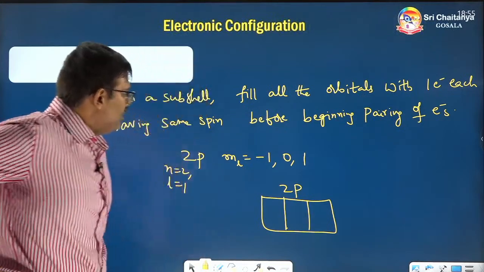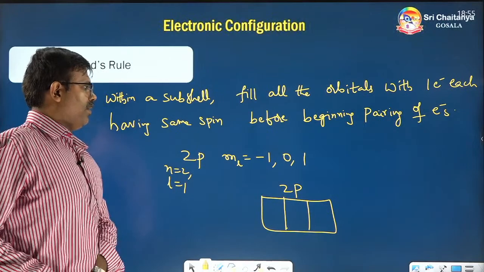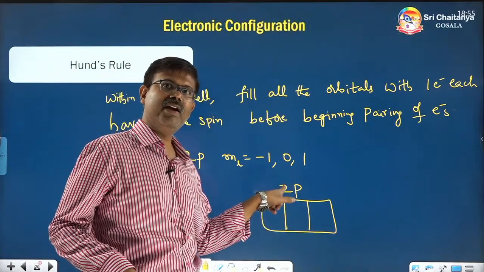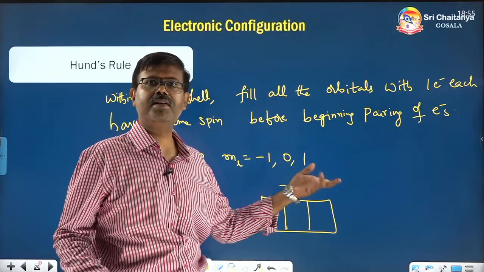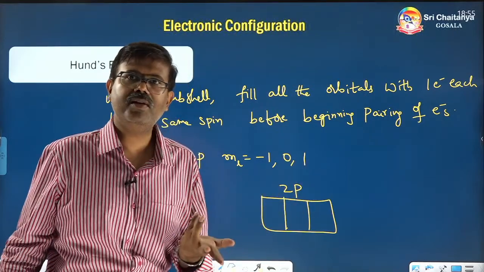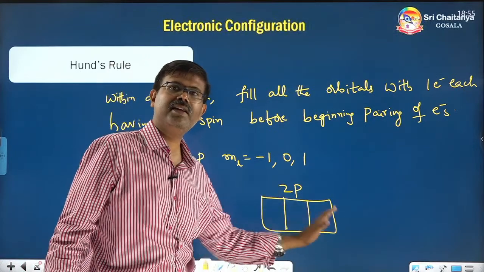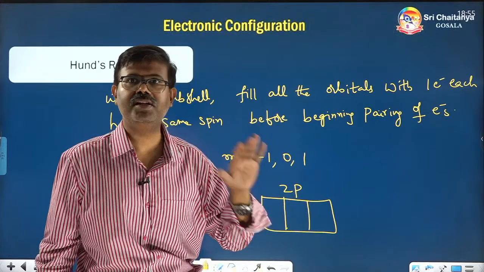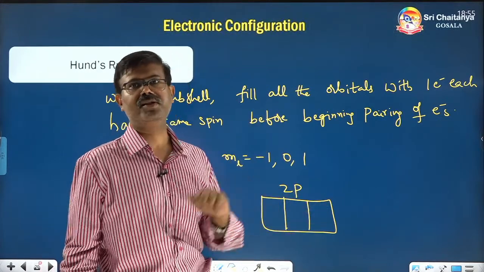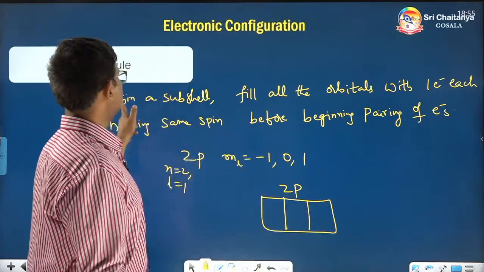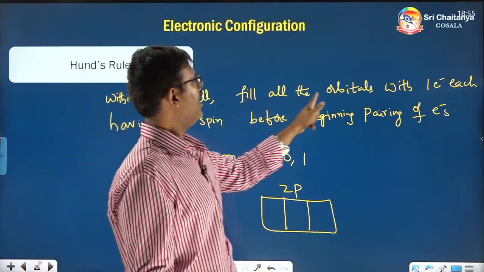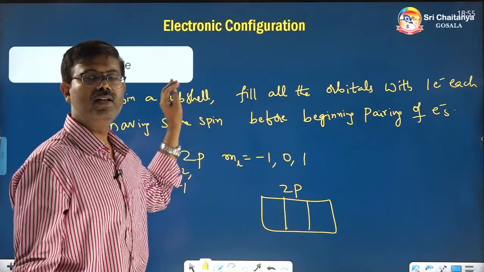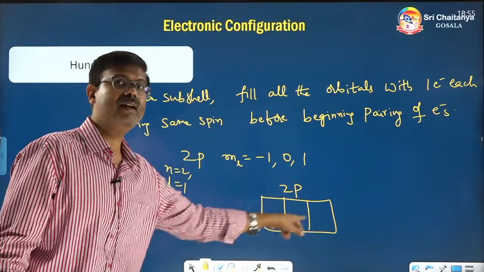But these 3 orbitals, each of these 3 orbitals has n value 2, l value 1. So n plus l value and n value are the same. Therefore, all these 3 orbitals within a subshell have the same energy, equal in energy. So within a subshell, fill all the orbitals with 1 electron each. That means Hund's rule is applicable for the same energy orbitals.